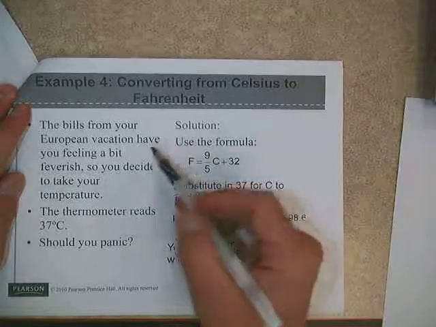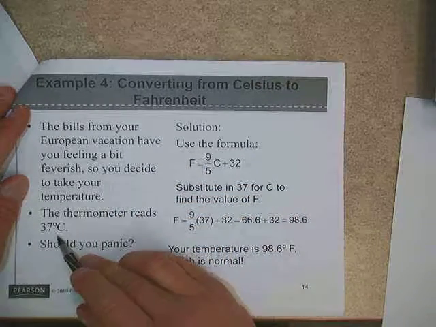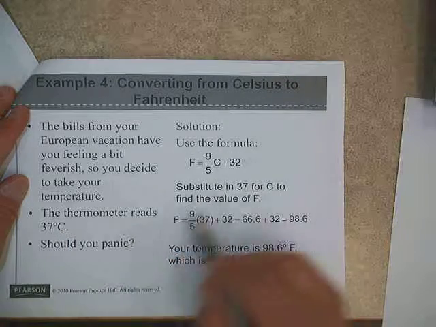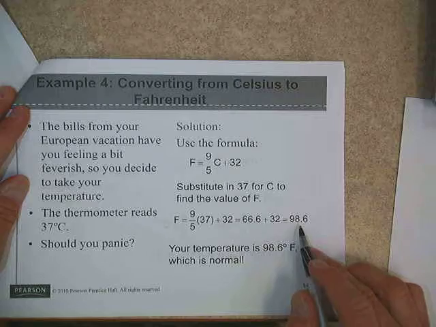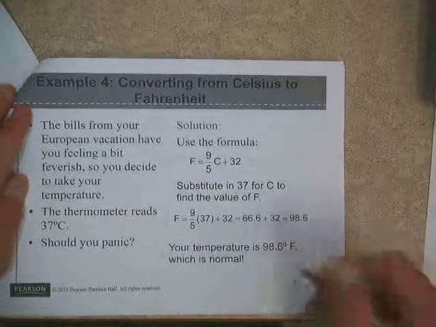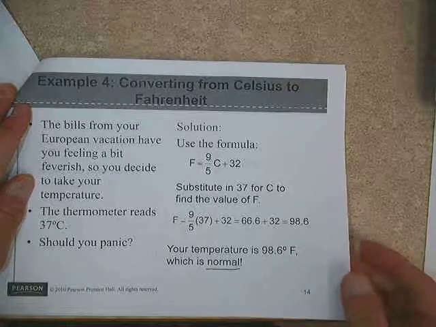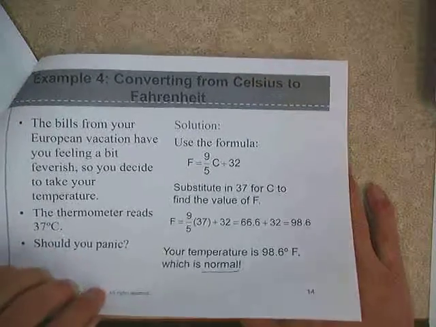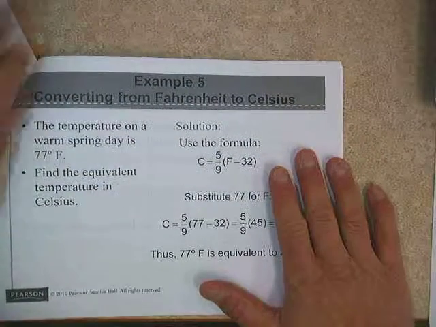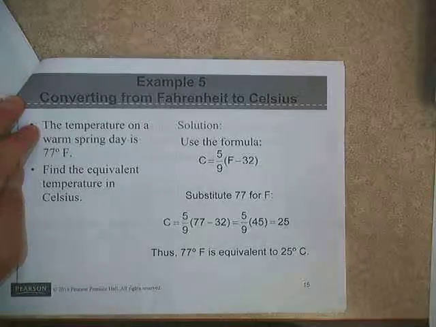Look at the example I have here: this is the bills from the European vacation. Have you feeling a bit feverish? So you decide to take your temperature. The temperature reads 37 degrees Celsius. Should you panic? If you take your 37 and put it in the formula, you get 98.6. The answer is no, because 98.6 is normal temperature. Normal temperature is 98.6 Fahrenheit, so you should not worry in this particular case.